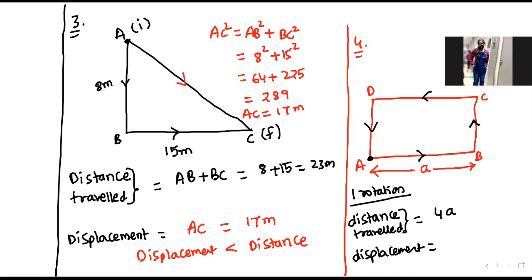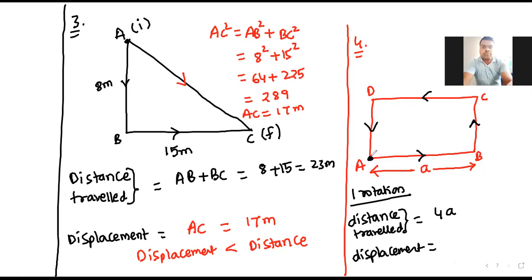Now displacement. Whenever the particle completes one rotation, what will be the initial position and final position?